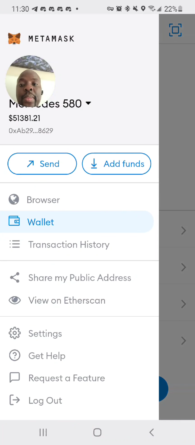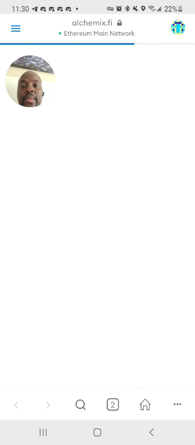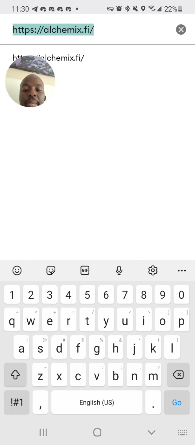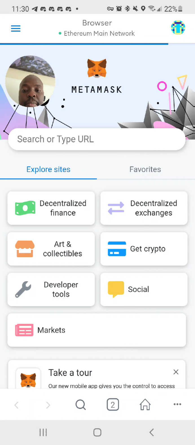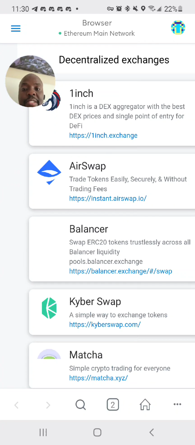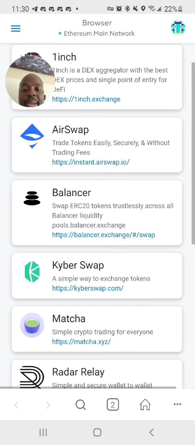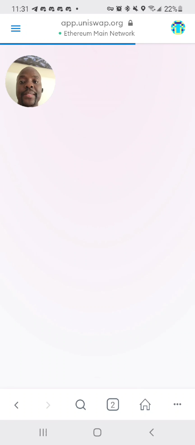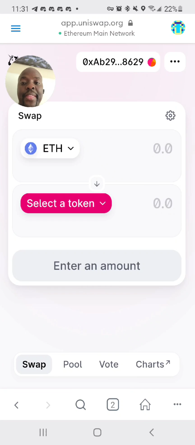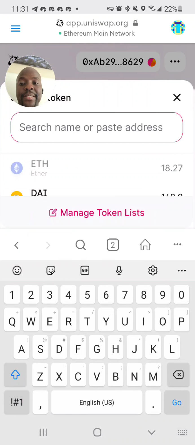So I'm going to go here and I'm going to go to browser. Okay, sorry. I'm going home. And then I want it to go to Uniswap. So decentralized exchanges, I got 1inch, AirSwap, Balancer, KeySwap, Matcha. I'm going to choose Uniswap right here. So I go into Uniswap. Now that I'm in Uniswap, it's connected. So now I'm going to go to DAI. Right here I have DAI.